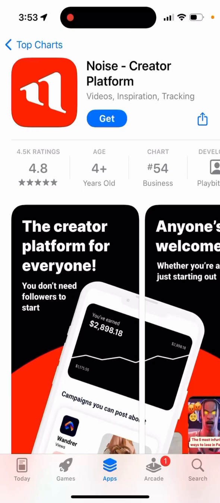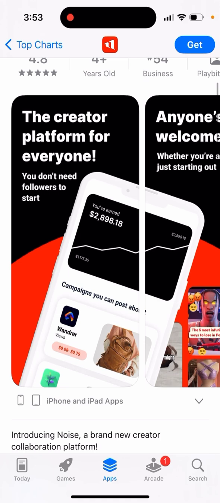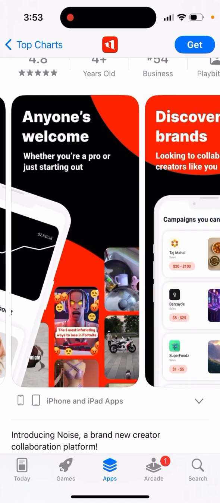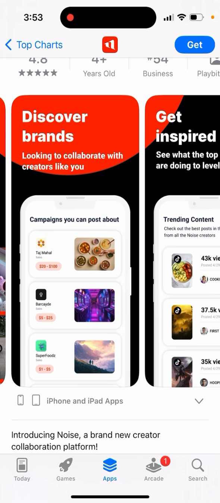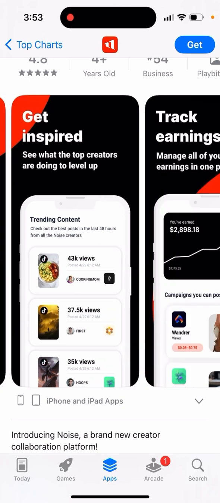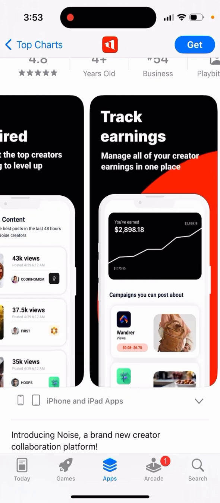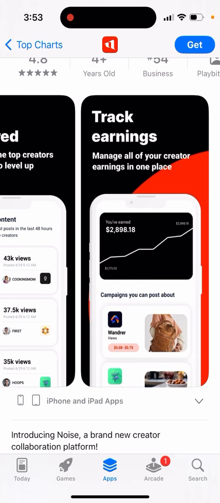Here's the app called Noise Creator Platform. Videos, inspiration, tracking. The creator platform for everyone. You don't need followers to start. Anyone's welcome, whether you're a pro or just starting out. Discover brands looking to collaborate with creators like you. Get inspired, see what the top creators are doing to level up. Track earnings, manage all of your creator earnings in one place.